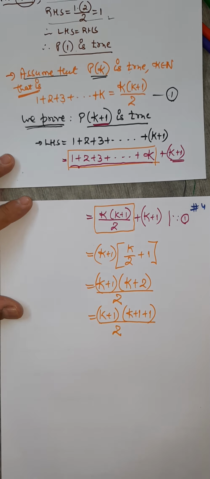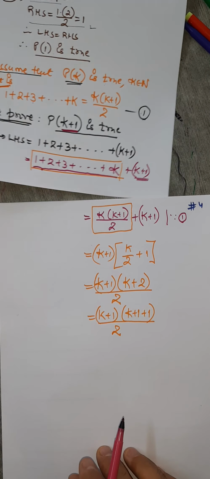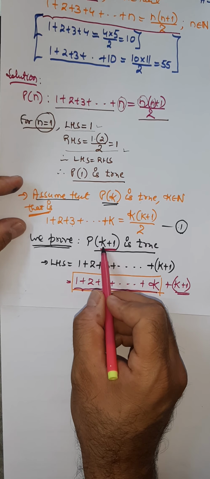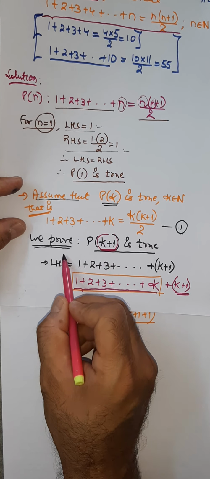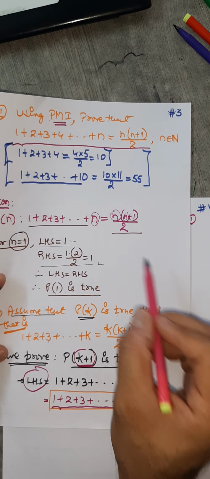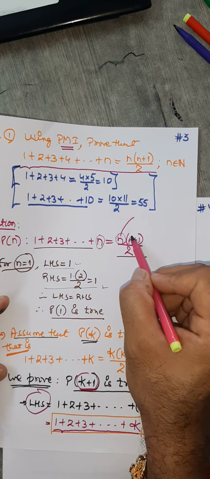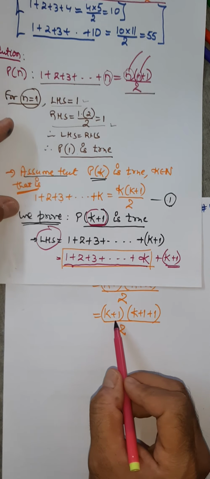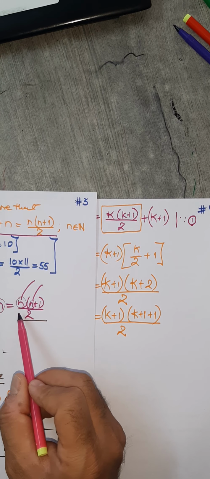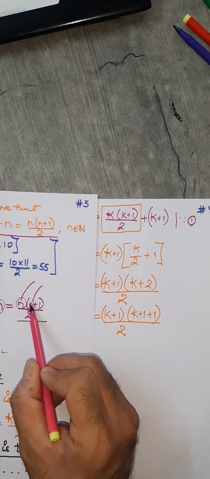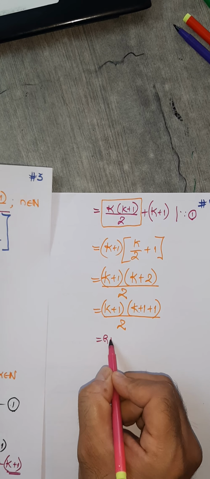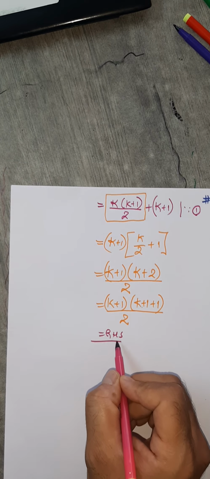Dekho, have a look on the right hand side. RHS aa gaya. What's the meaning of we prove for k plus 1? Put n equals to k plus 1 on the LHS. So on the RHS also, instead of n, you must have k plus 1. You see here, you are getting k plus 1. Right? n here becomes k plus 1. So this is your RHS. Everywhere instead of n, now it becomes k plus 1.